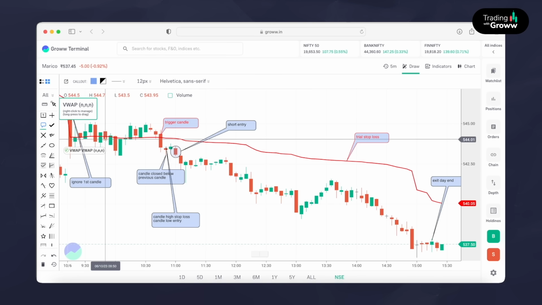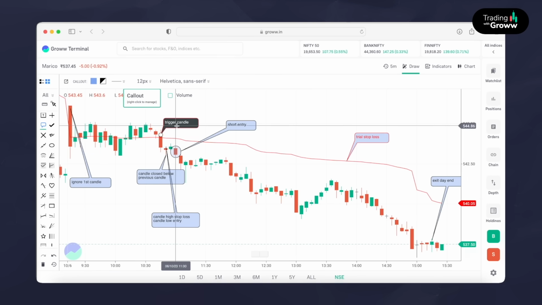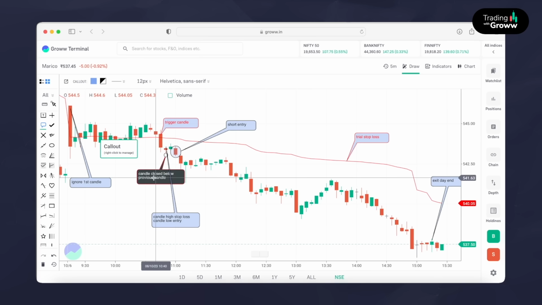Only at this place the trigger candle followed our condition where it closed below VWAP, and the next candle after that also closed below the previous candle. So our entry condition is satisfied now. All we have to do is wait for that candle's low to be crossed. If that candle's low is crossed, our entry is done.